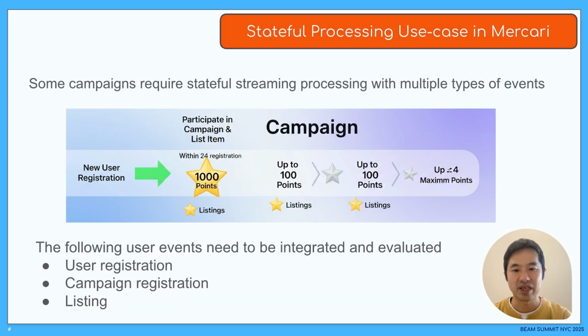Now, let's talk about stateful data pipelines. This slide shows an example of real-time campaign conditions at Mercari. Customers who register as new members and participate in the campaign within 24 hours will receive points when they list an item within 24 hours after participating. They will receive 1,000 points for their first listing and 100 points for each of the next 4 listings. To verify these conditions, 3 user events must be tracked in real time: user registration, campaign registration, and listing.